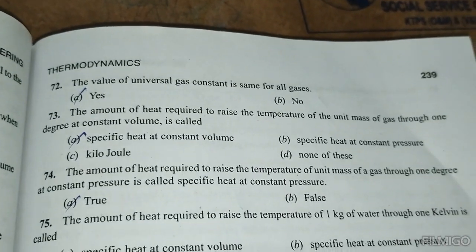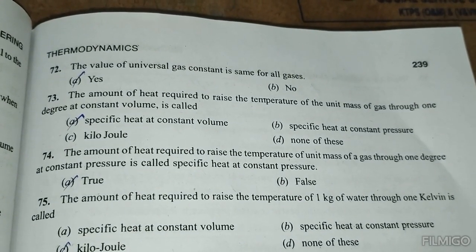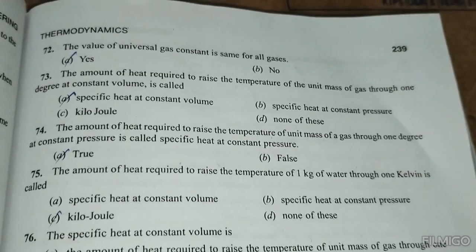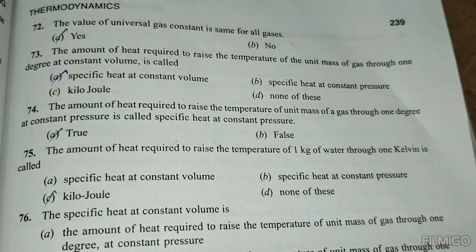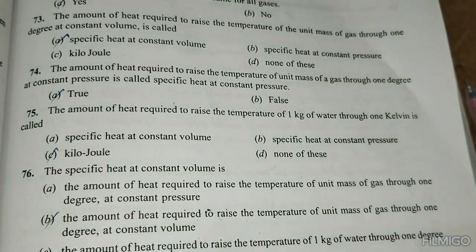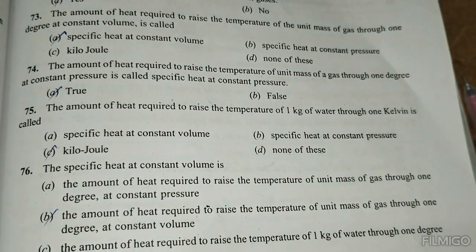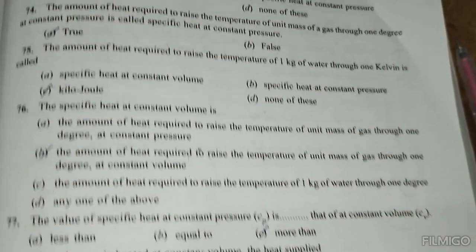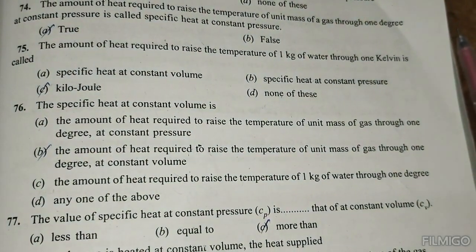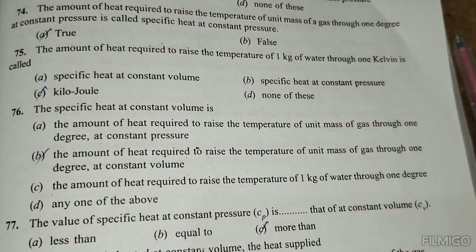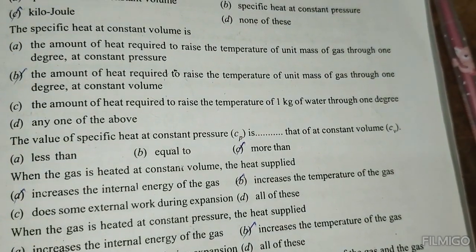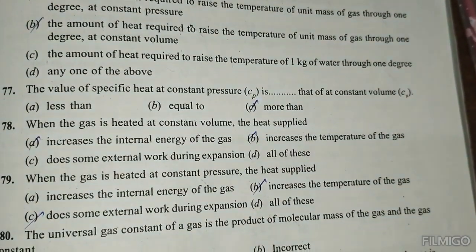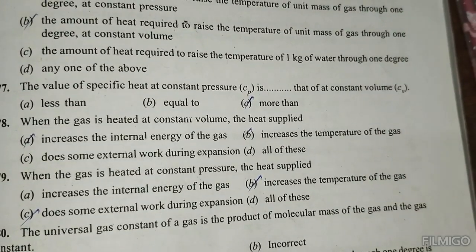Yes. The amount of heat required to raise the temperature of unit mass of the gas through 1 degree at constant volume is called specific heat at constant volume. The amount of heat required to raise the temperature of unit mass of gas through 1 degree at constant pressure is called specific heat at constant pressure. True. The amount of heat required to raise the temperature of 1 kg of water through a Kelvin is called a kilojoule. The specific heat at constant volume is the amount of heat required to raise the temperature of unit mass of gas through a degree at constant volume. The value of specific heat at constant pressure is more than that at constant volume. When the gas is heated at constant volume, the heat supplied increases the temperature of the gas.